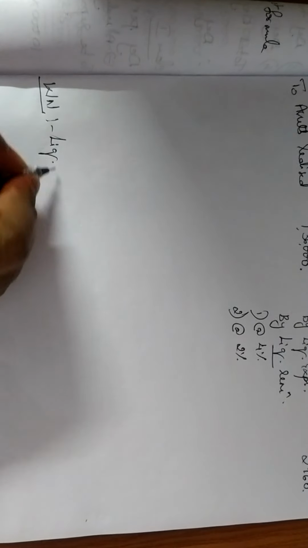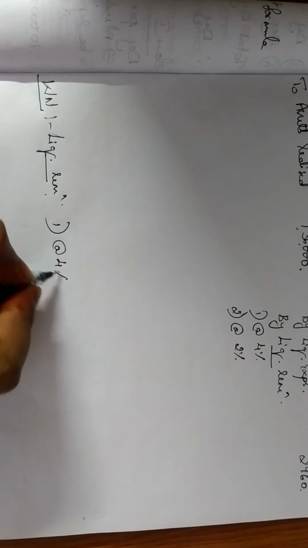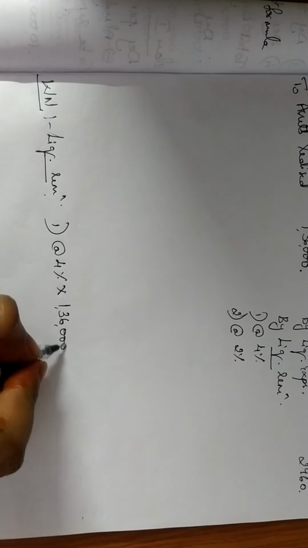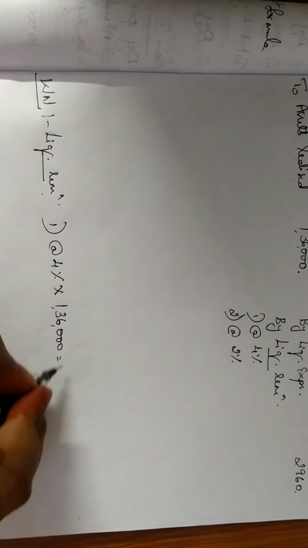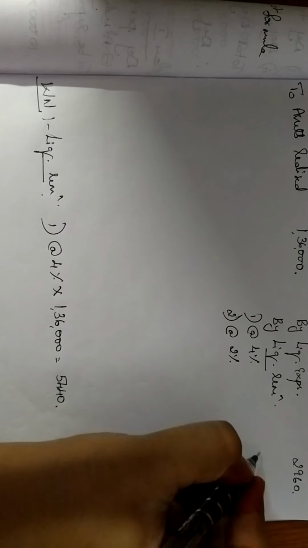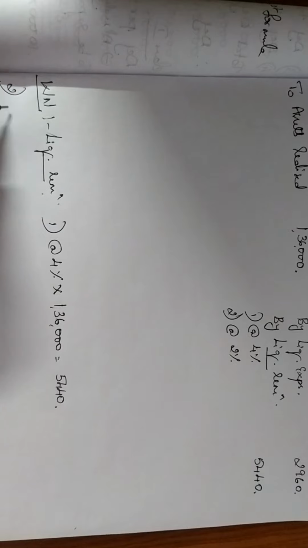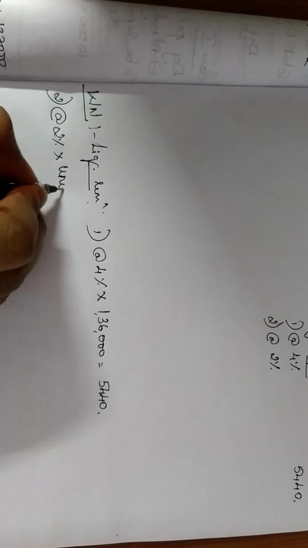This working note is for liquidator's remuneration. First one at 4% on assets realized. Assets realized is 1,36,000. So 1,36,000, 4% will give you 5,440. So here I am writing 5,440. Next is at 2% on unsecured creditors.